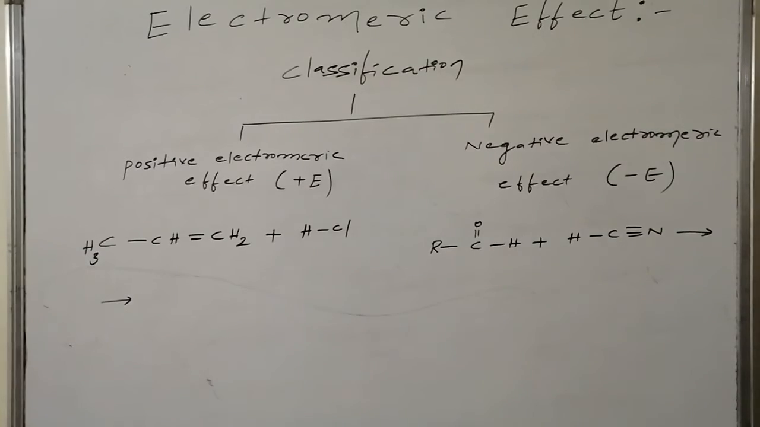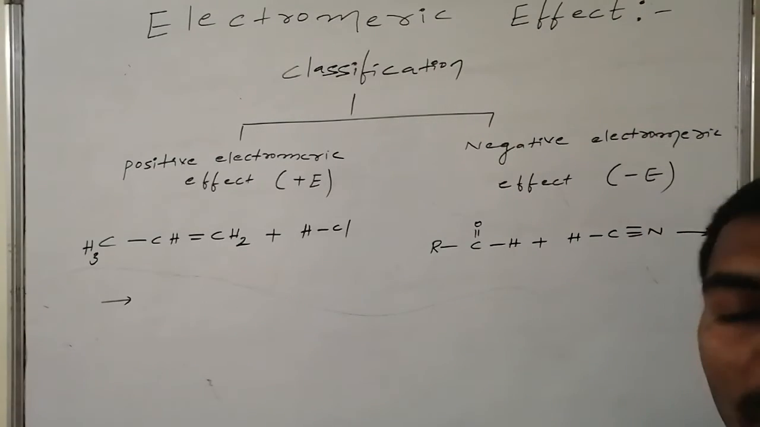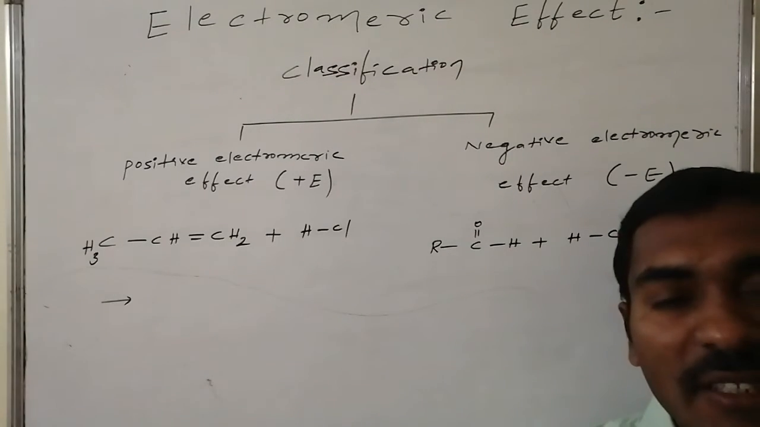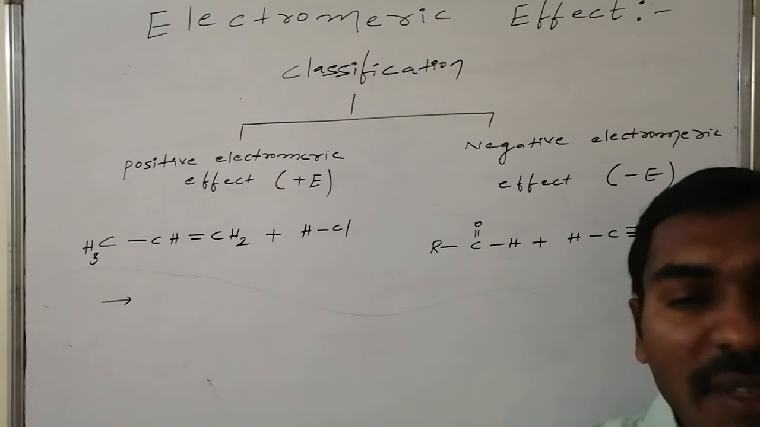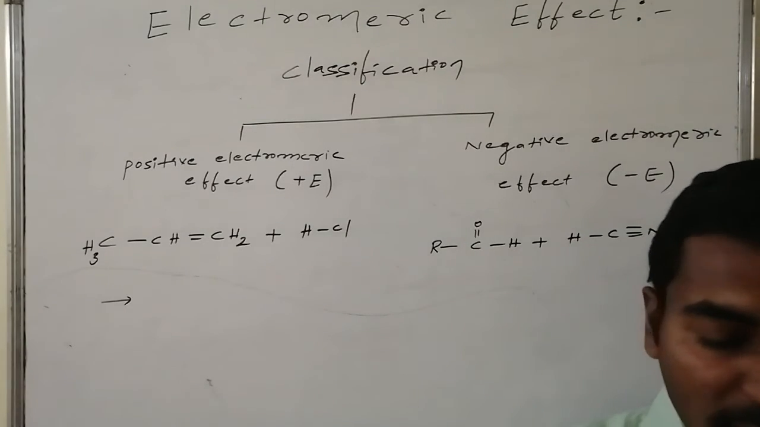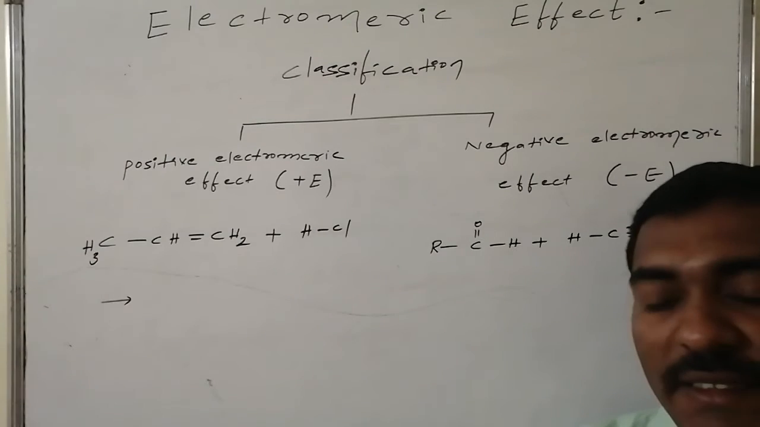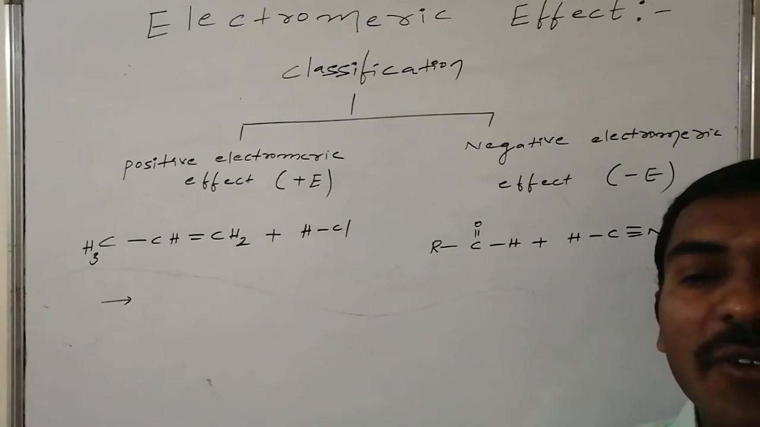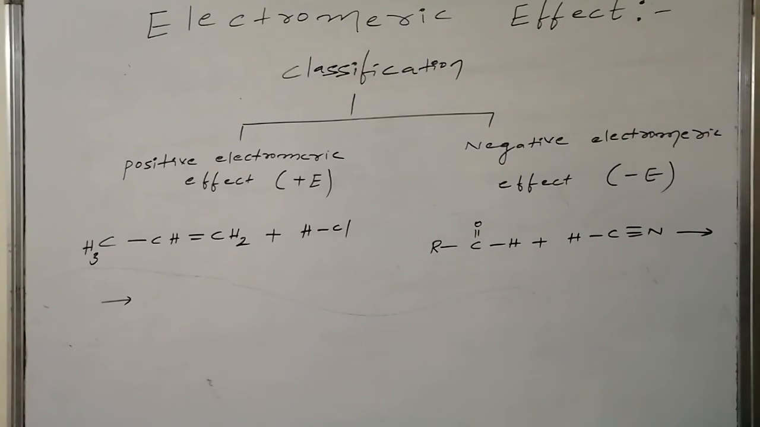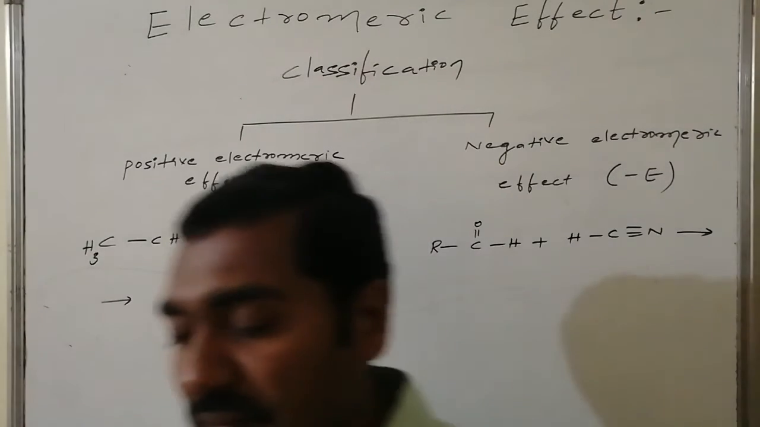The examples for the positive electromeric effect are alkene addition with the hydrogen halides. Similarly, aldehydes on reaction with hydrogen cyanide is an example of the negative electromeric effect. Now we will go for the detailed discussion related to the positive electromeric effect, the possible ways and why it is positive, how it changes. Similarly, the negative electromeric effect and its corresponding possible cases in a detailed way.